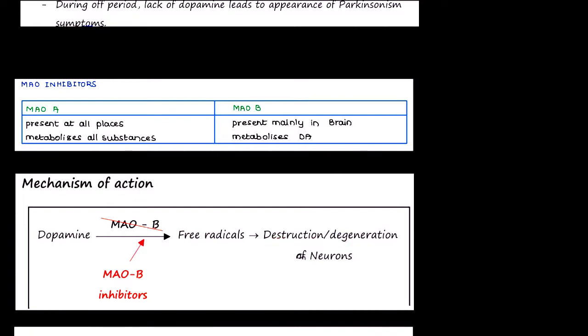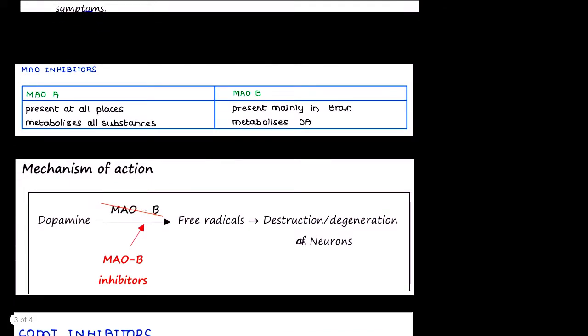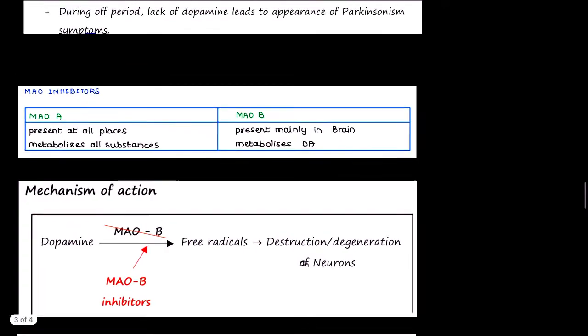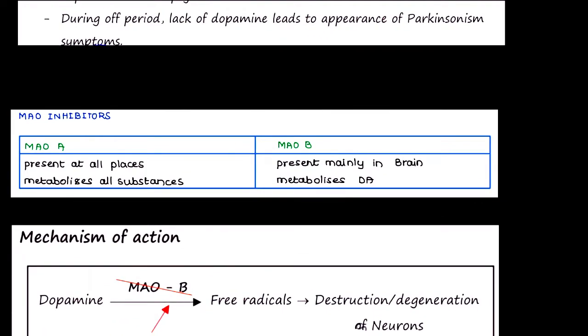So here we are providing an MAOB inhibitor. Since I mentioned B, there are two MAO types, MAOA and MAOB. MAOA is present in all places and metabolizes all substances. What are these substances? There can be endogenous substances such as adrenaline, noradrenaline, dopamine, and exogenous substances like pethidine and tyramine. So it metabolizes all substances.